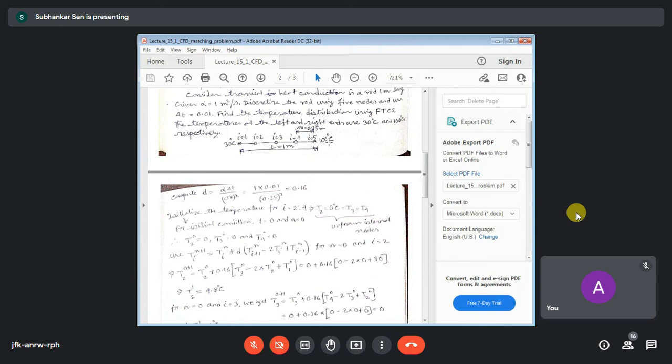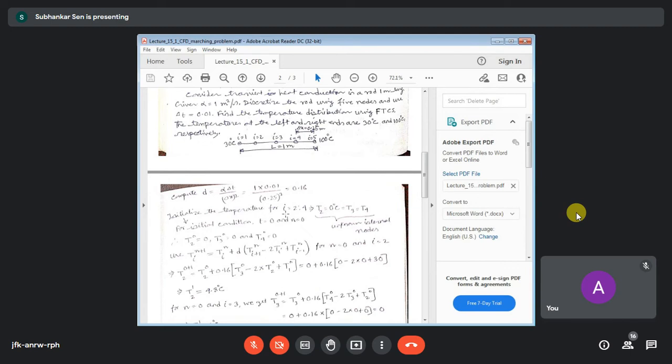Somebody can take some temperature between 30 and 100, or a little less than 30. When you take some other initial condition, your final solution will not change. In general, different initial conditions for the same problem will not give different final solutions. Whatever your initial condition, you will get the same solution. Every student will get the same solution if the discretization scheme is the same.